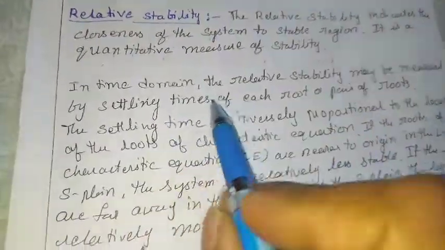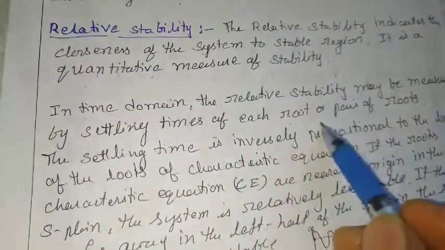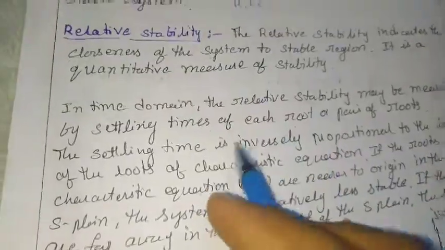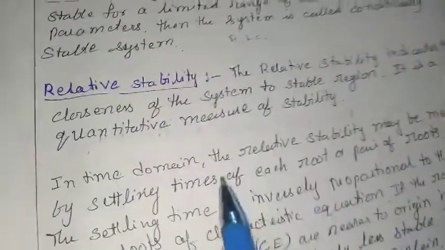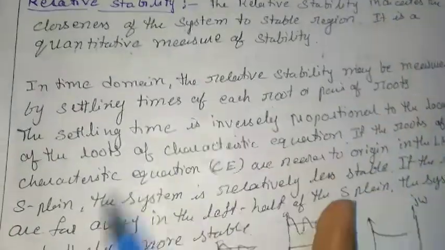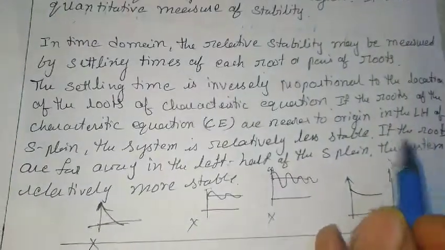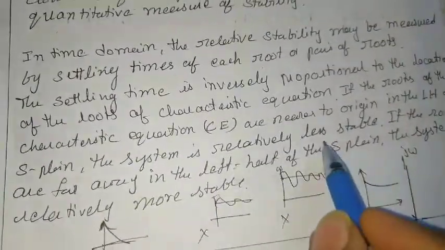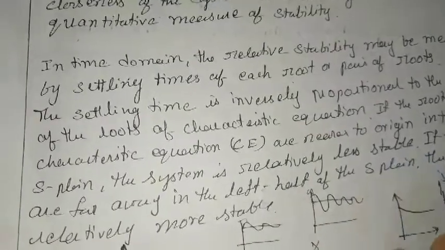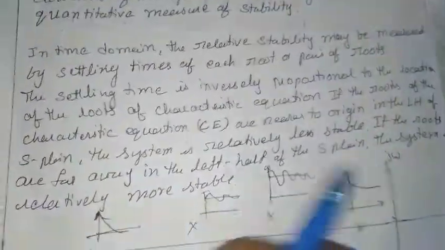So in the time domain, the relative stability can be measured by using the settling time of each root or pair of roots. The settling time is inversely proportional to the location of the roots of the characteristic equation. If the roots of the characteristic equation are near to the origin in the left half of the S-plane, the system is relatively less stable. If the roots are far away on the left hand side of the S-plane, the system is relatively more stable.